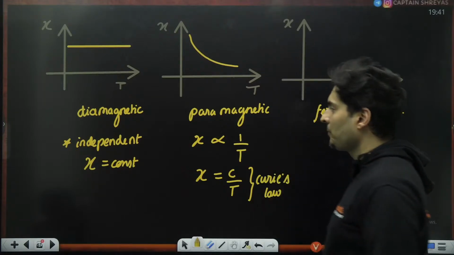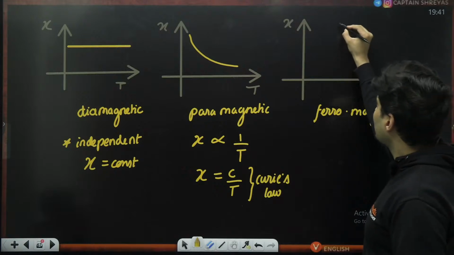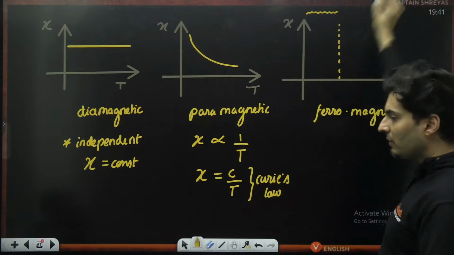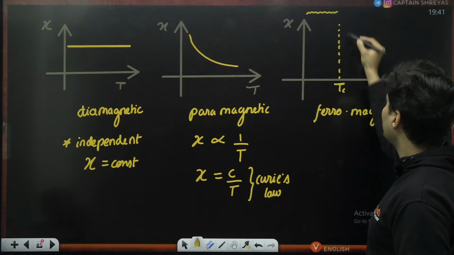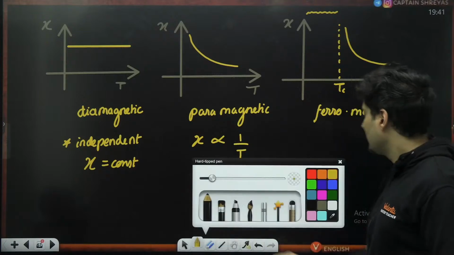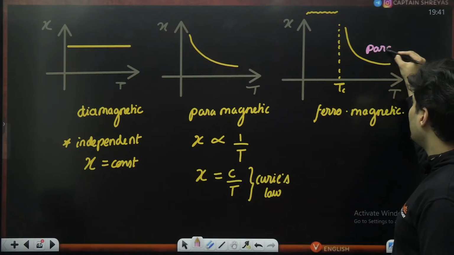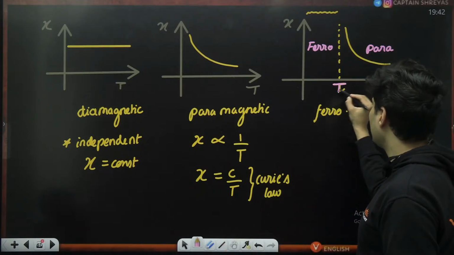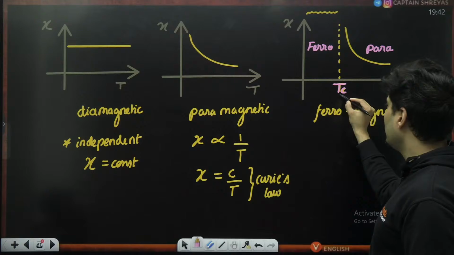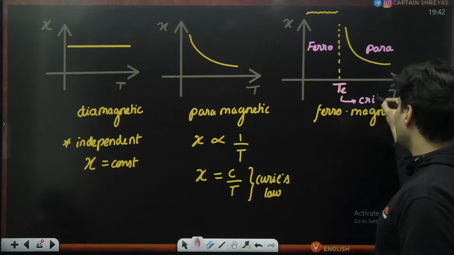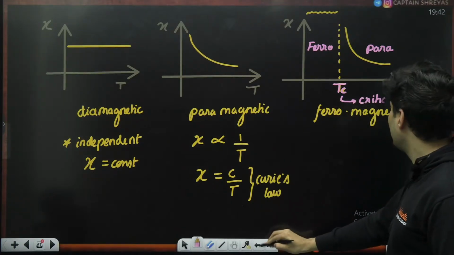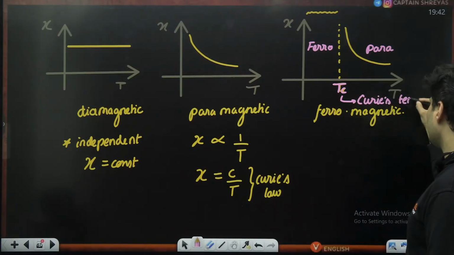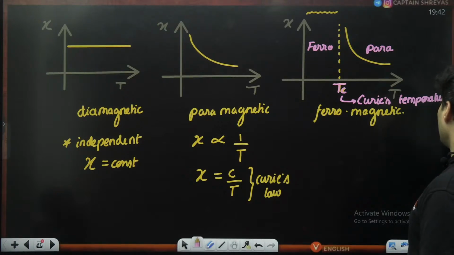Curie's law. When it is a ferromagnetic, till a certain temperature, the susceptibility is very, very high, too high to be even noticed. Immediately after this critical temperature, it becomes like this. That means it becomes paramagnetic in nature. Before this, it was ferromagnetic in nature. This particular temperature, after which ferro becomes para, is called the critical temperature, or your Curie's temperature.